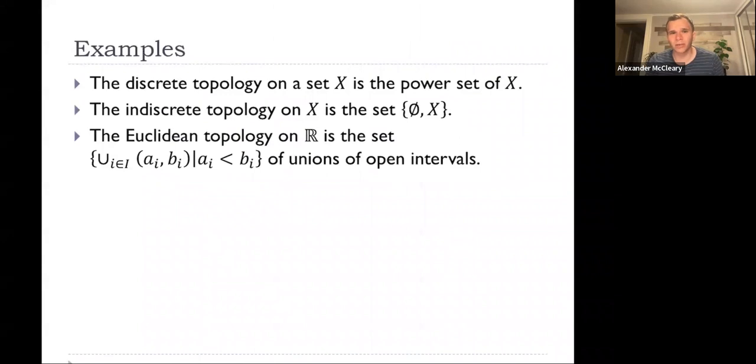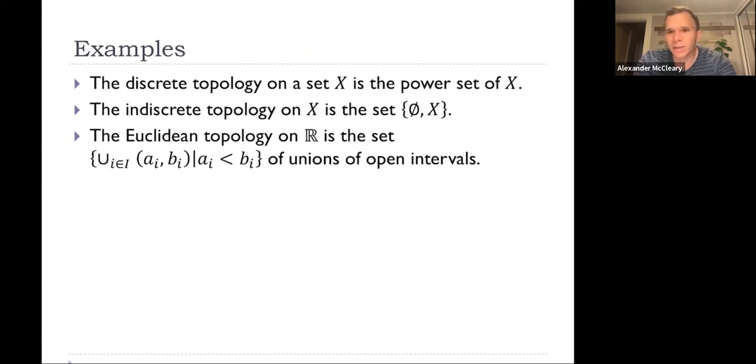Okay, so the first example is the discrete topology on a set X. The discrete topology is just the entire power set. Normally a topology is a collection of subsets of X. Here, we're going to take the biggest possible collection: every single subset.